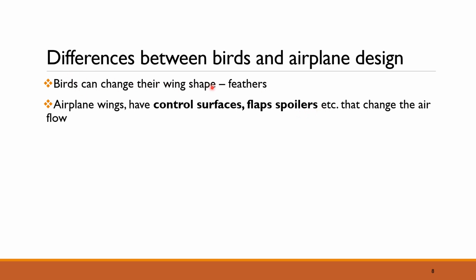Basically, birds change their wing shape to change the direction of the airflow. Airplane blades cannot do this by moving feathers because they do not have feathers. Instead, they have control surfaces and flap spoilers to do the same work. And birds can move or flap their feathers as they fly, whereas an aeroplane cannot do that.